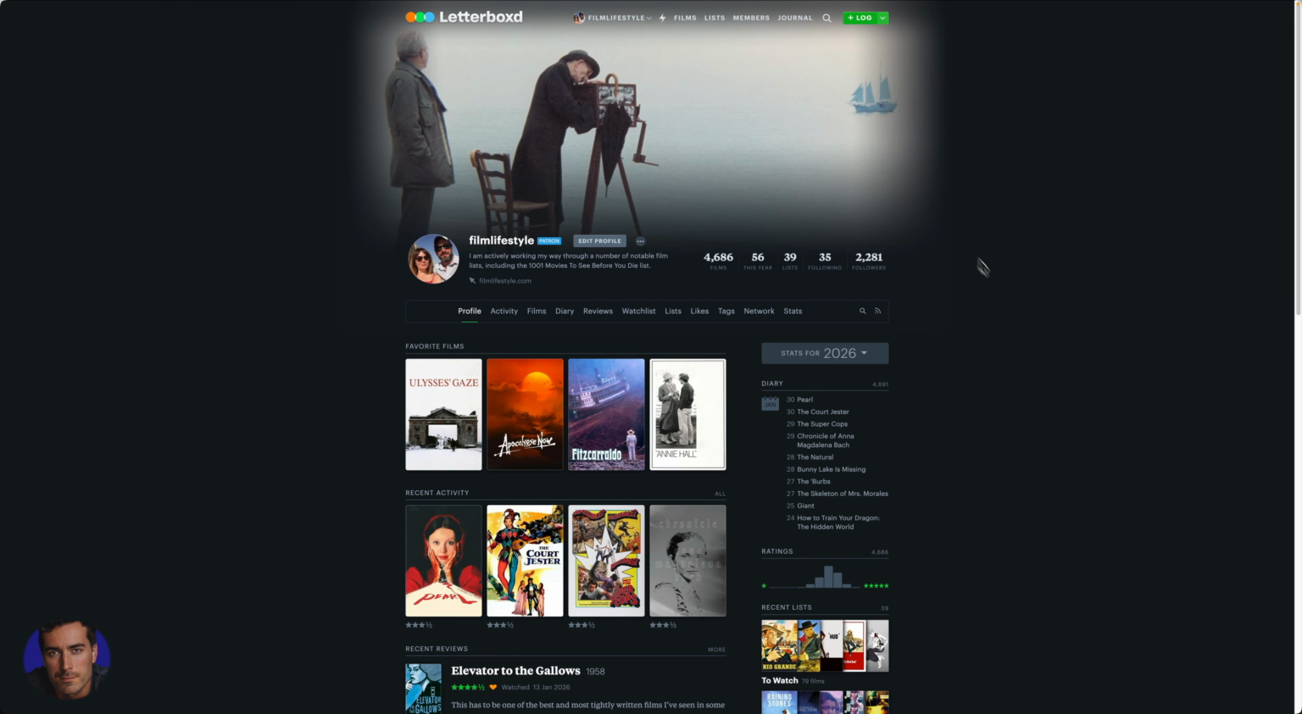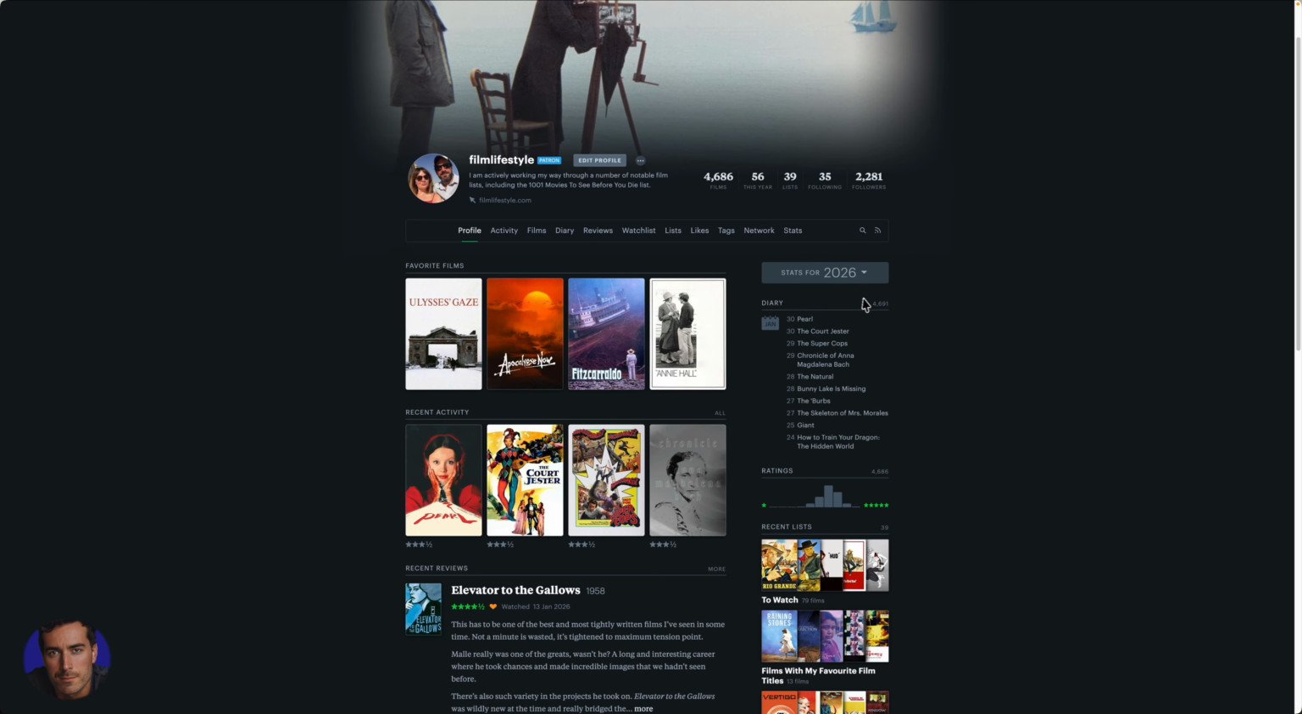Obviously Letterboxd is a film watching platform where you list the films that you've watched. They appear in the diary. Obviously you can review them and you can do a whole bunch of other stuff as well. But one of the key tenets of this is that we can track how many watches we've had for a particular director, particular actor, writer, and so on and so forth.